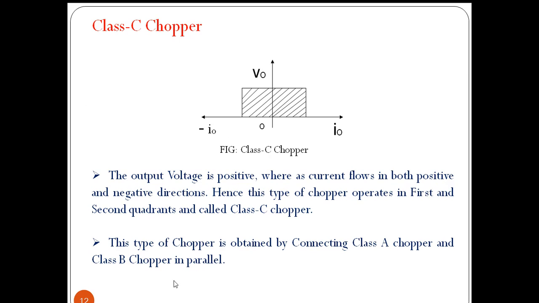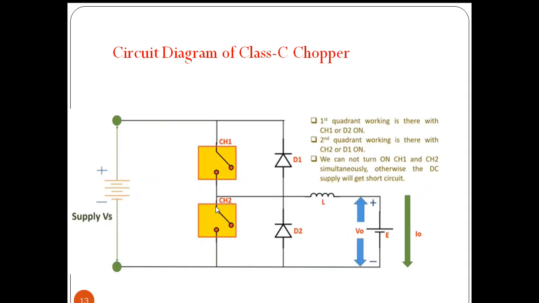This class C chopper is obtained by connecting a class A chopper and class B chopper in parallel. If we operate both the choppers in parallel, we get the operation of class C chopper. This is the connection diagram of class C chopper. It consists of two choppers CH1 and CH2, connected with two anti-parallel diodes.